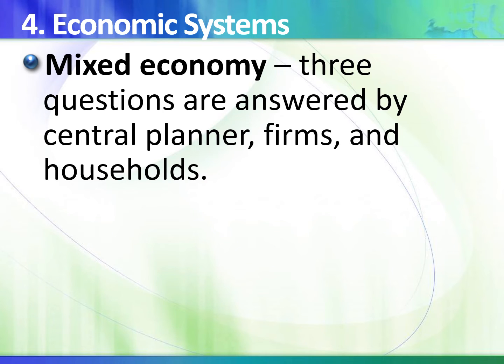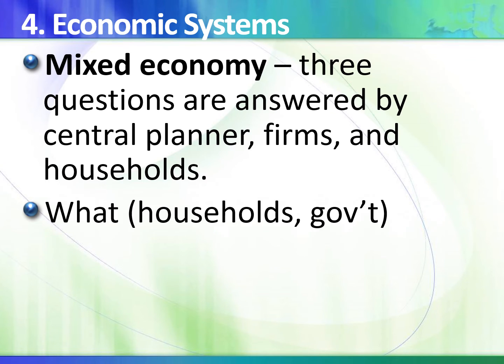The other type of economic system is the mixed economy. The three questions are answered by the central planner, firms, and households. So mixed means it's a mix of command economy and market economy.